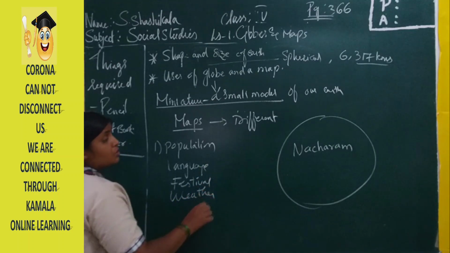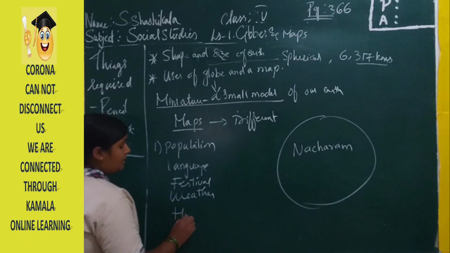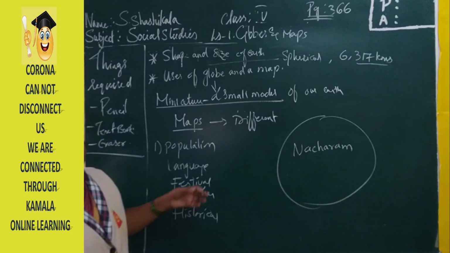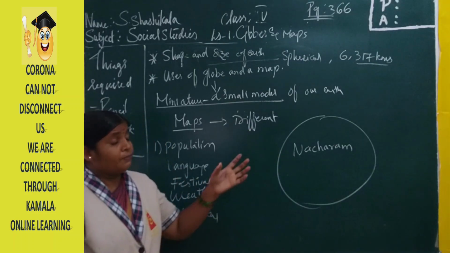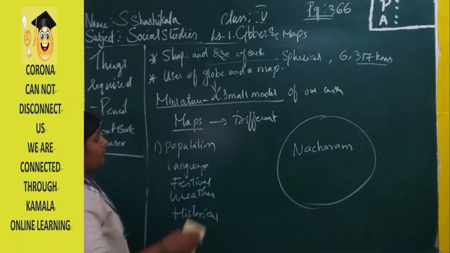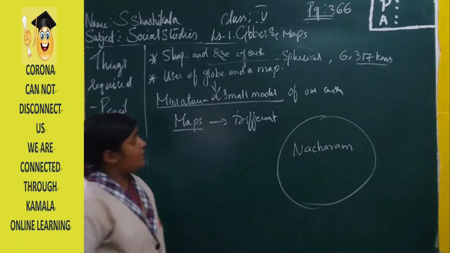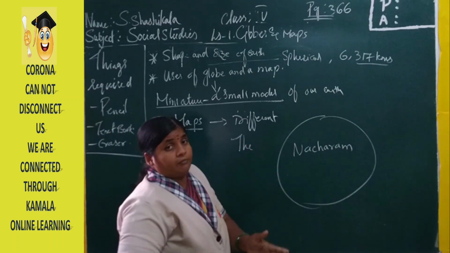If you want to know the historical background of this Nacharam, we can make a historical map.